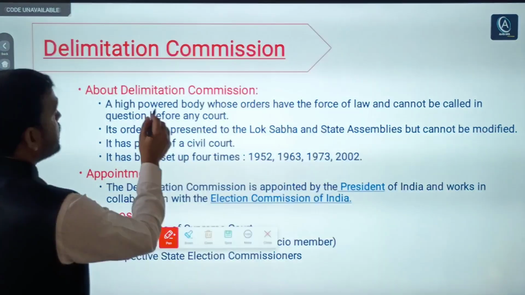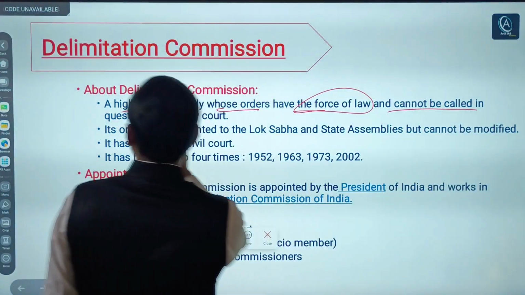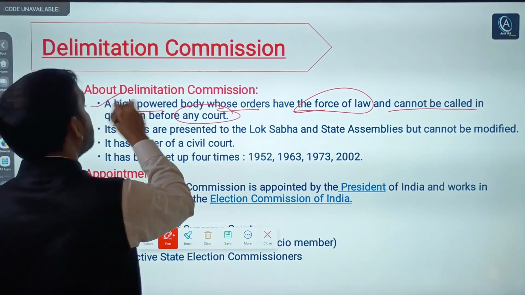It is a high powered body whose orders have the force of law and cannot be called into question before any court. This is very important.